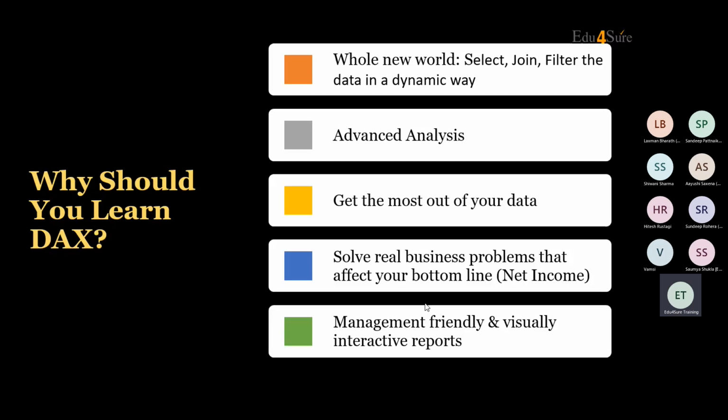So basically, there are two lines in every business. One is the top line, another one is the bottom line. Top line is your sales, bottom line is your net income. So whichever business, a small shop or a big business house, everyone has just two aims. What are those two aims? Increase your sales, increase your profits, right? No one is sitting there in the market for charity, right, everyone?